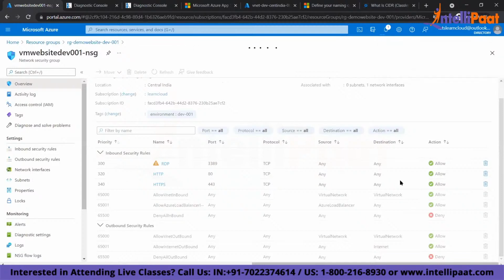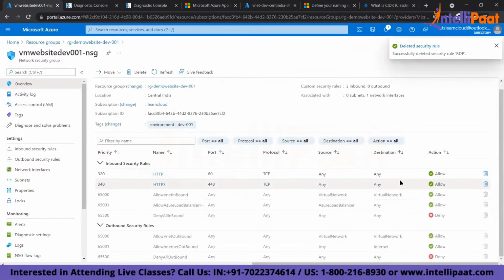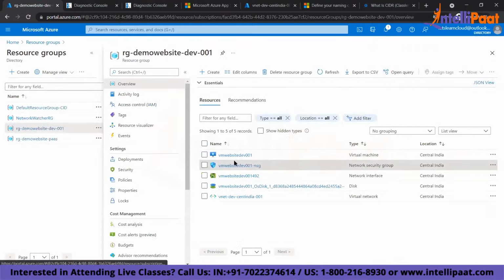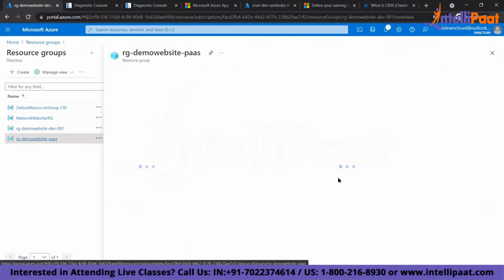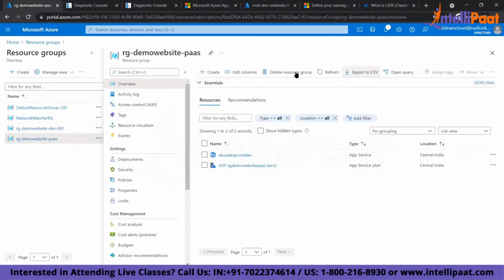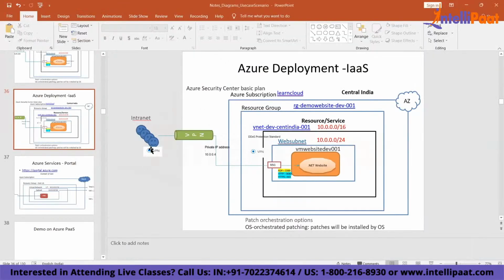Understood? So this is typically your infrastructure. This is what you do in your infrastructure service. As a developer, you should know what happens within an infrastructure, what it runs, and where to open certain firewall ports. Your application will be deployed inside the VM, and this is a platform as a service, without the virtual machine, without the infrastructure. Here you will connect from your on-premises to your cloud. So this VPN is your on-premises VPN.